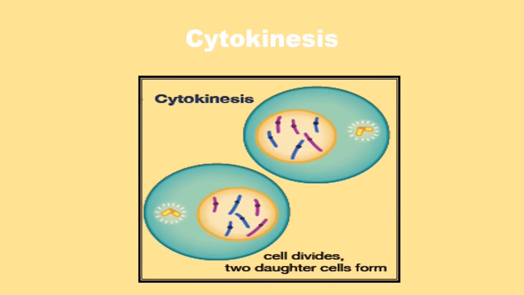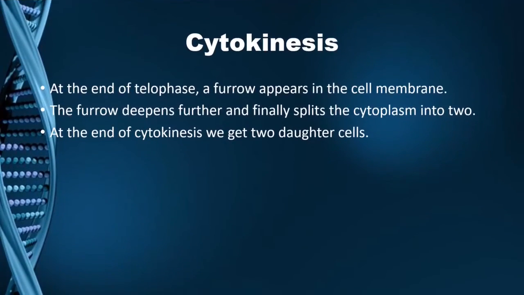Cytokinesis is the last phase of the cell cycle. In cytokinesis, there are going to be some changes occurring in the cytoplasm of the cell. What these changes are, let's see. We know that in telophase, there is a furrow that appears in the cell membrane. The furrow deepens further and finally, in cytokinesis, it splits into two by division of cytoplasm. At the end of cytokinesis, we get two separate identical daughter cells.